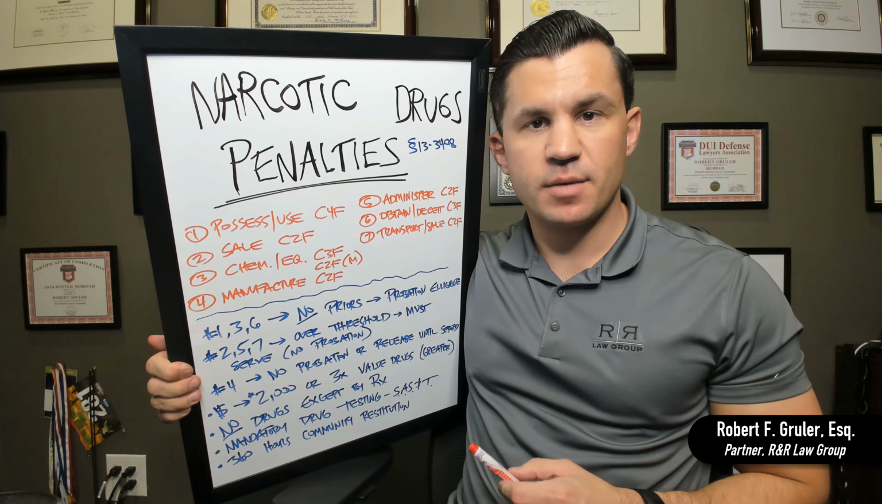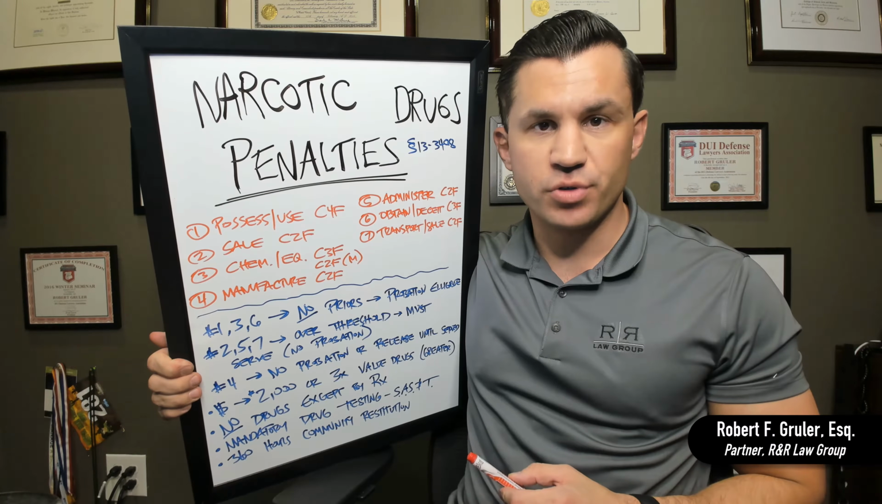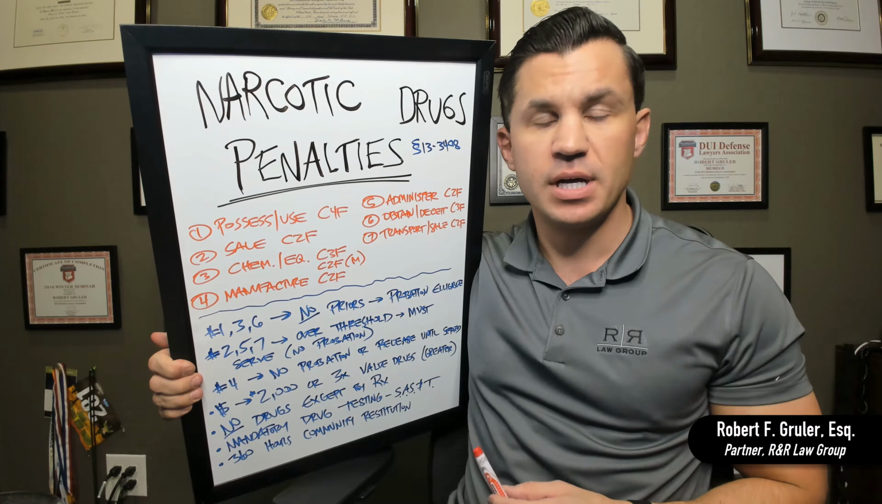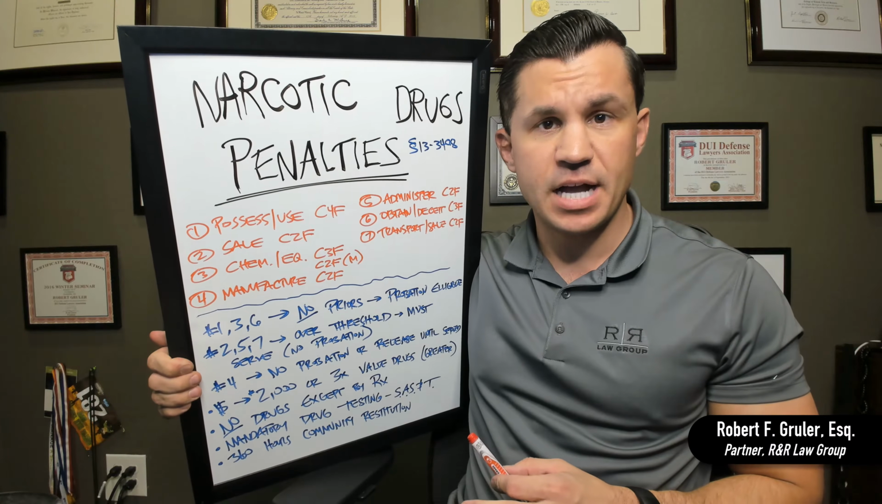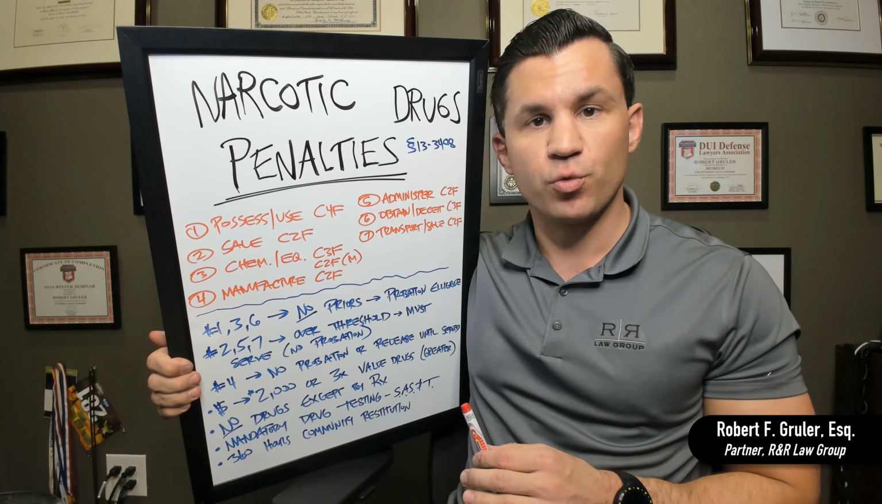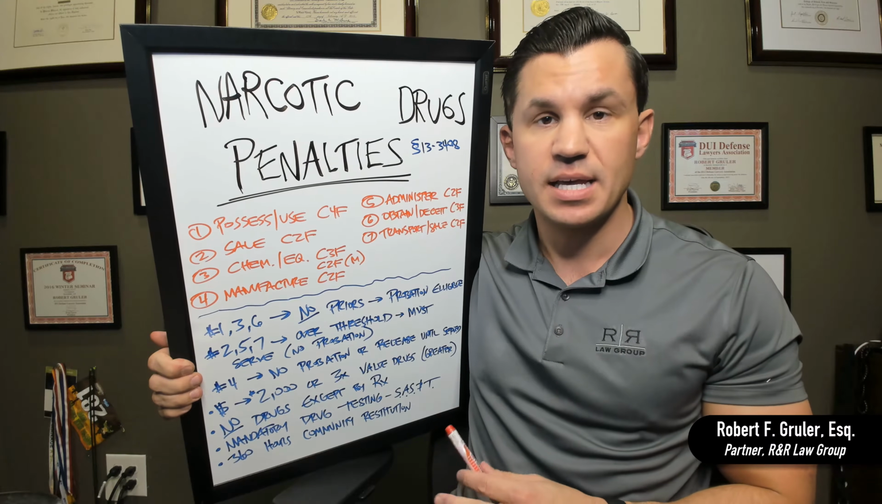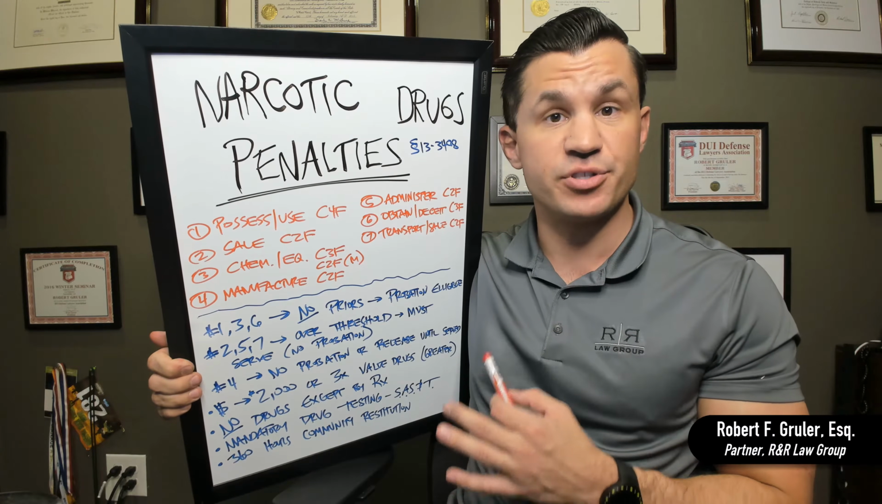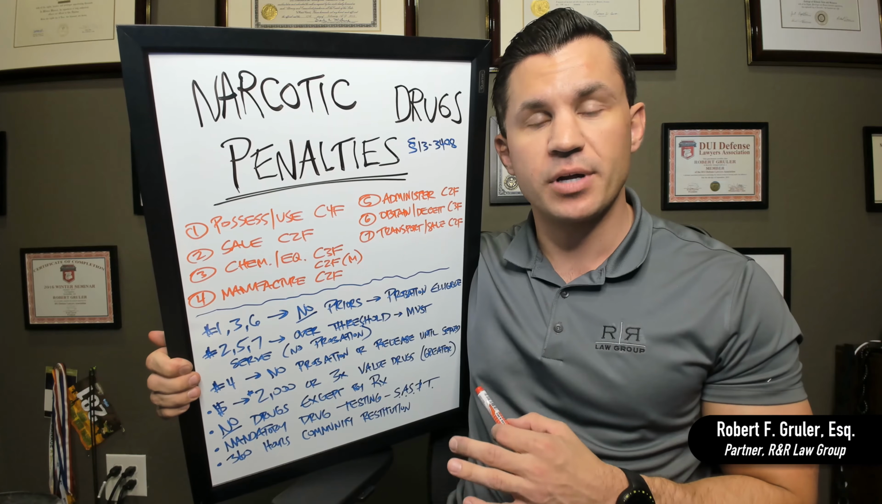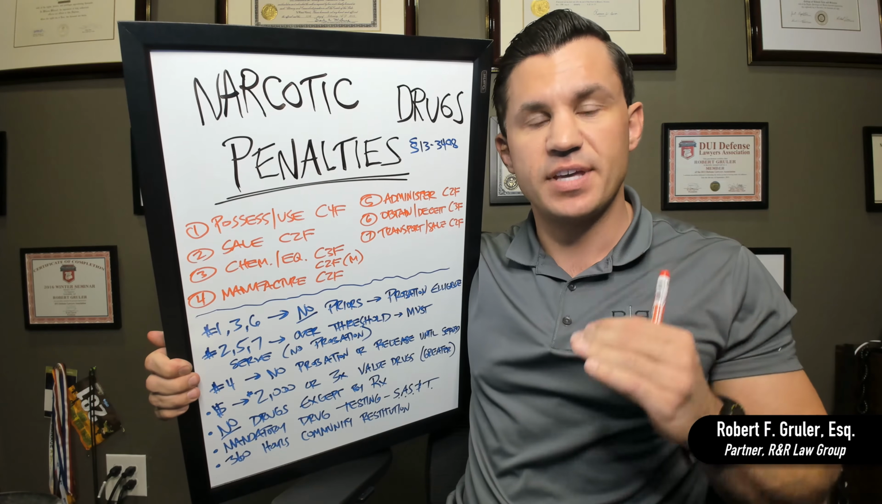In this video, we're talking about the penalties for narcotic drug convictions. In a prior video, I explained a little bit more about how the statute works, but let's do a quick recap. There are different penalties for different types of conduct, and if you're convicted of them, we have different levels of felonies. As a reminder, in Arizona, we have different classifications of felonies.